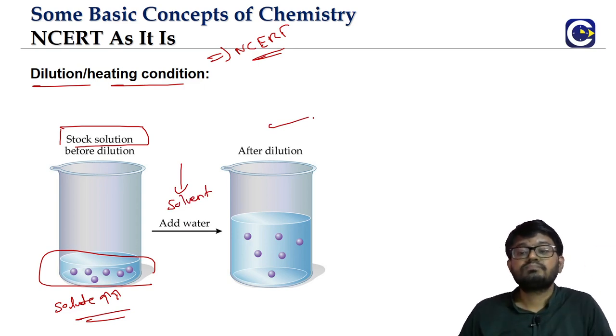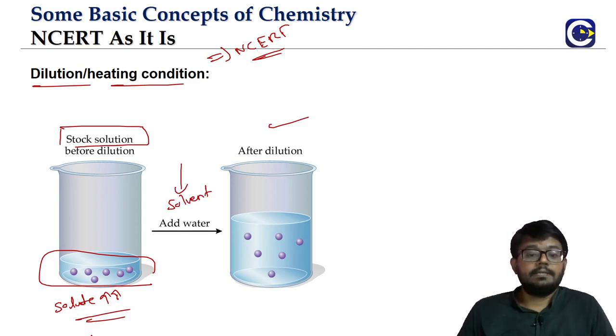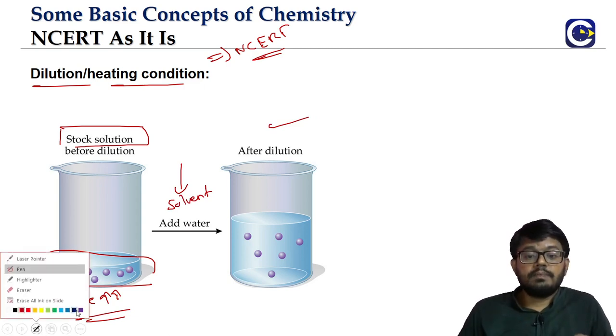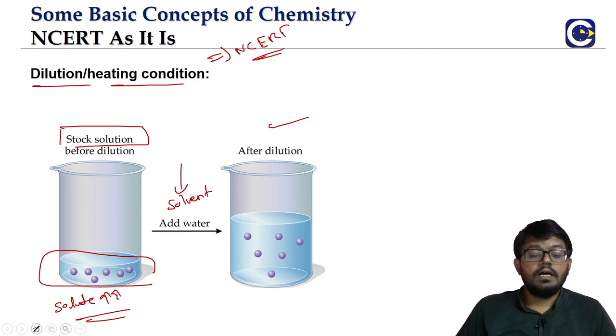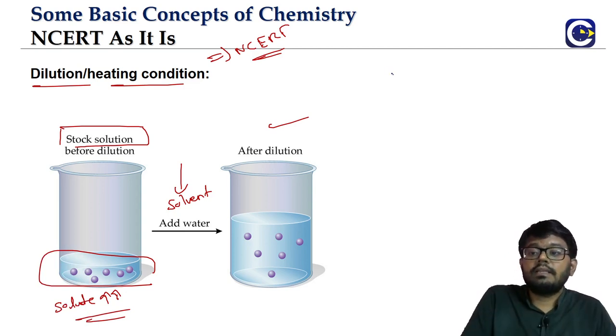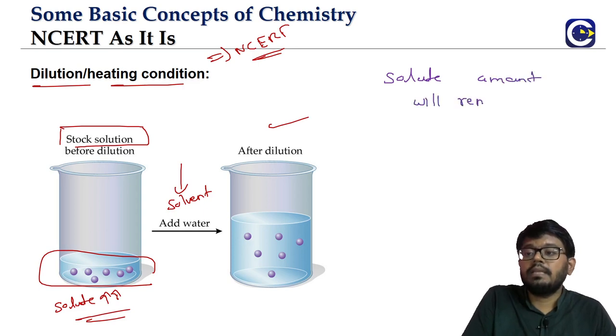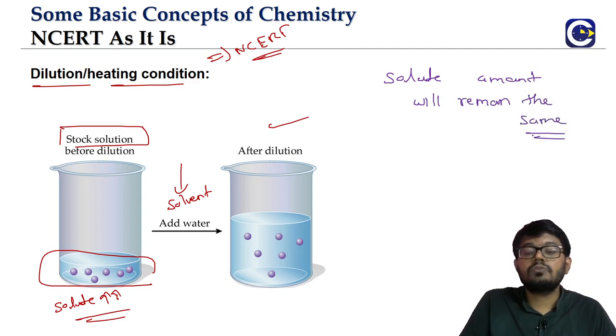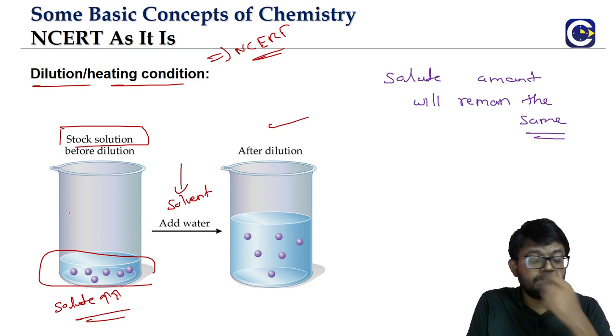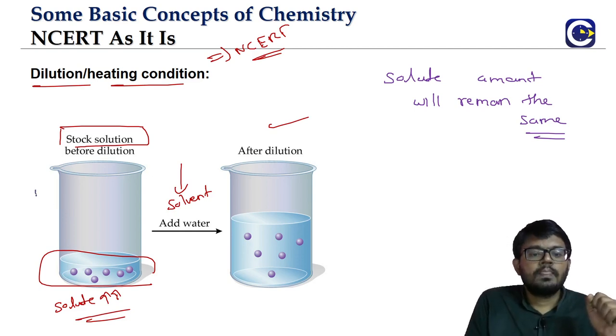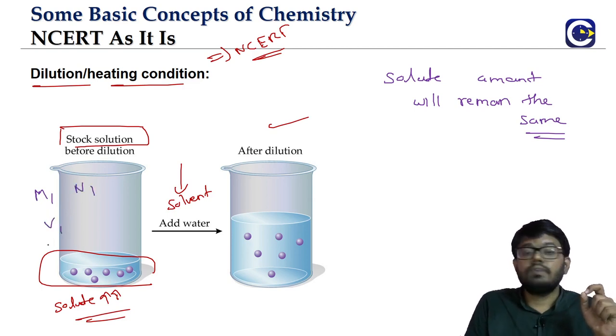So when you are diluting it, the thing that we need to keep in mind is the solute amount will remain the same. Nothing is happening to the solute. The solute amount will remain the same, isn't it? So initially, let us say the solution is having a molarity M1, normality N1, volume V1.